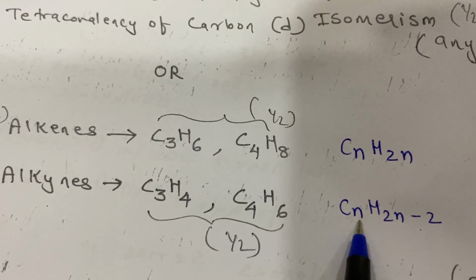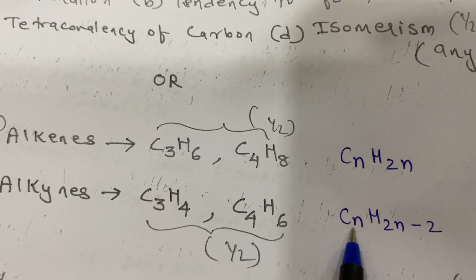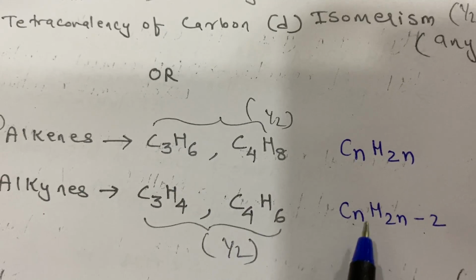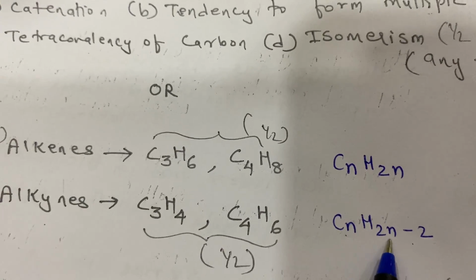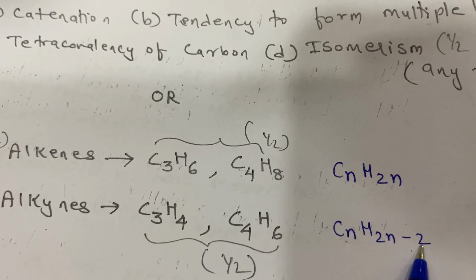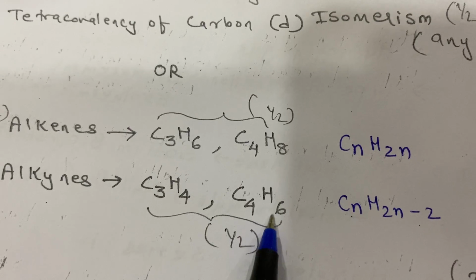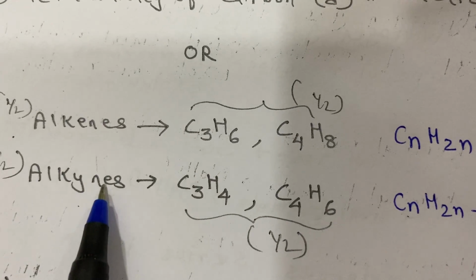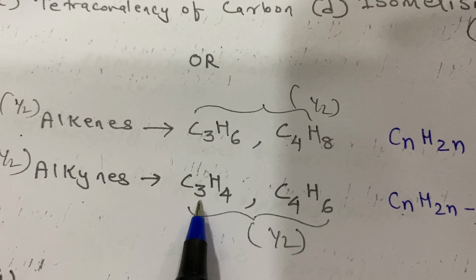That means the number of carbon and hydrogen. How will it be? If carbon is 4, then hydrogen will be double, that is 4 into 2, 8, minus 2, that is 6. So this is an alkyne. What is the name of this series? Alkynes. And this also is showing alkynes.